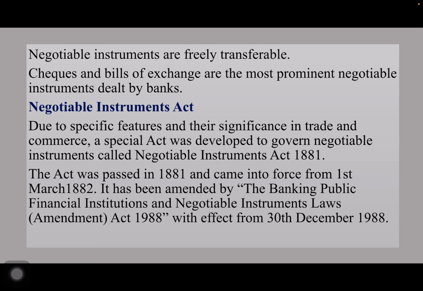Negotiable Instruments Act. Due to specific features and the significance in trade and commerce, this special act was developed to govern negotiable instruments, called Negotiable Instruments Act 1881. The act was passed in 1881 and it came into force on 1st March 1882. It has been amended very recently by the Banking, Public Financial Institutions and Negotiable Instruments Laws Amendment Act 1988 with effect from 30th December 1988.